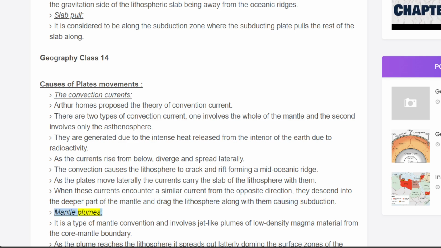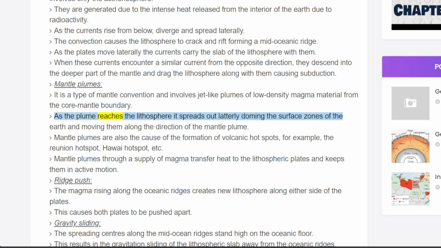Mantle plumes. It is a type of mantle convection and involves jet-like plumes of low-density magma material from the core-mantle boundary. As the plume reaches the lithosphere, it spreads out laterally, doming the surface zones of the Earth and moving them along the direction of the mantle plume. Mantle plumes are also the cause of the formation of volcanic hotspots, for example, the Reunion hotspot, Hawaii hotspot, etc. Mantle plumes, through a supply of magma, transfer heat to the lithospheric plates and keep them in active motion. Ridge push.